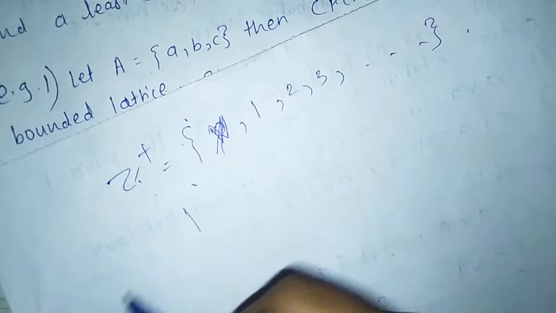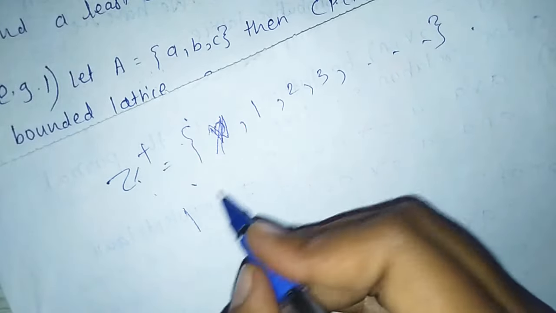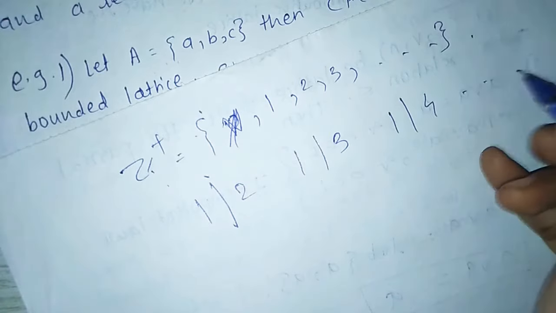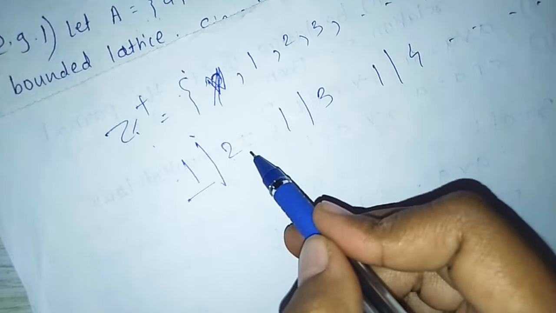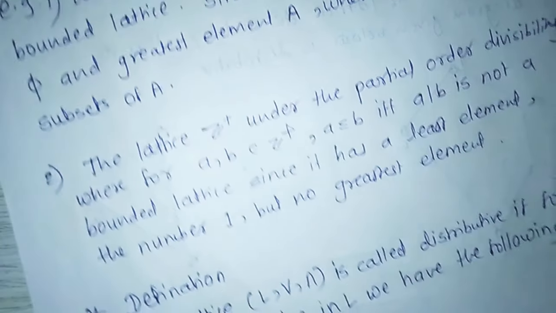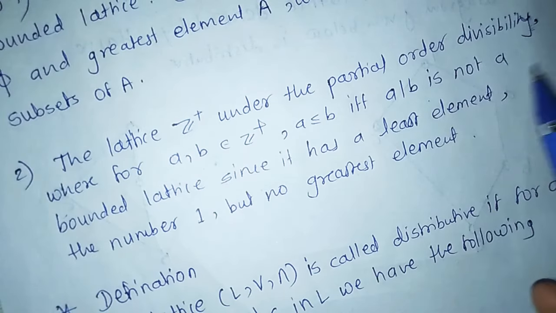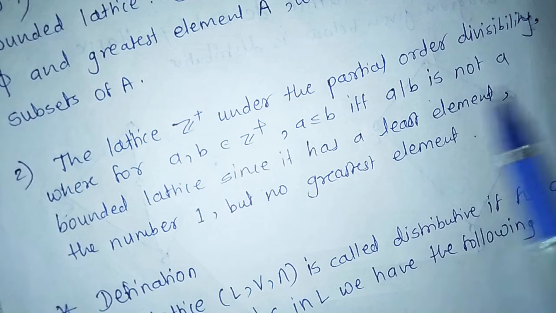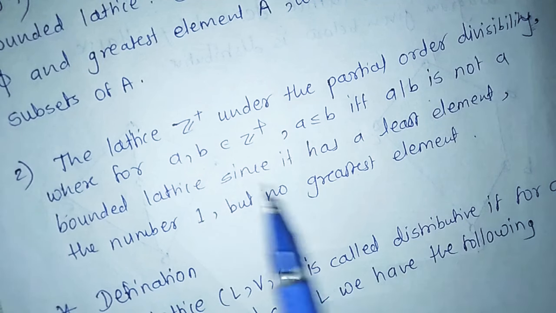So 1 is the least element of Z plus because 1 divides 2, 1 divides 3, 1 divides 4 and so on. But an upper element does not exist.